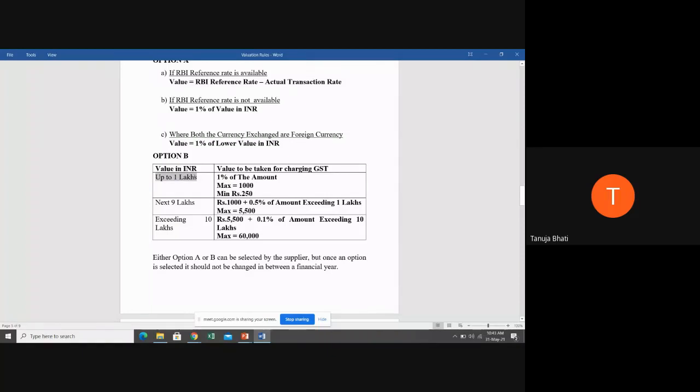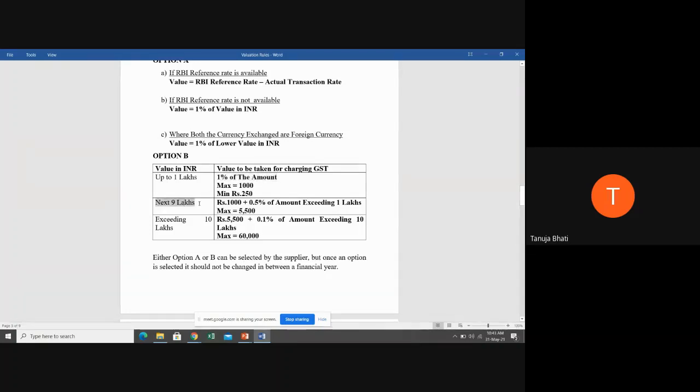Suppose if the value is up to 1 lakh rupees, then the value to be taken for charging GST is 1% of the amount. Up to 1 lakh rupees, whatever currency is exchanged, first convert it to the value in Indian rupees. If that value is up to 1 lakh, the value for charging GST is going to be 1% of that amount.